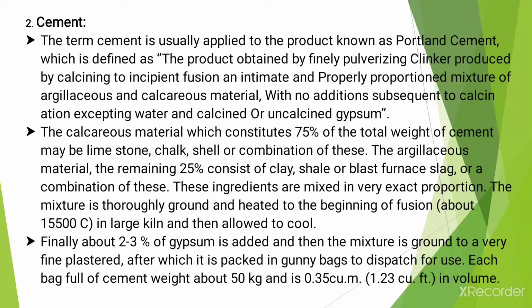The term cement is usually applied to the product known as Portland cement. Cement was first used in the 19th century, and that person's name is Joseph Aspdin. Why is it called Portland cement?